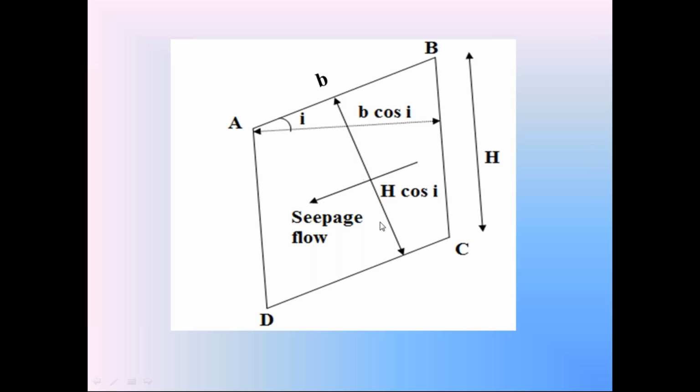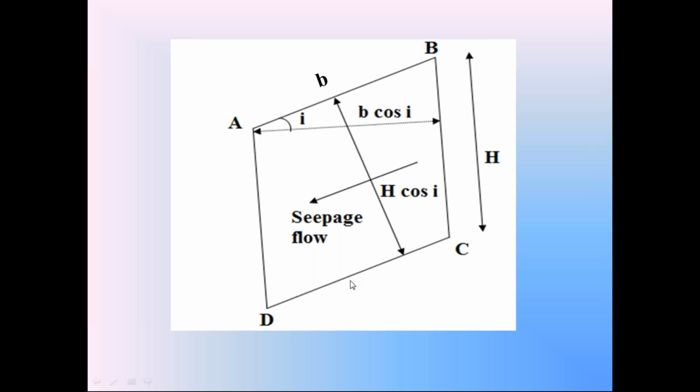We know that this height of the soil prism perpendicular to direction of seepage flow is h into cos i. Already in the stability analysis of cohesionless soil slope, we discussed this height of the soil prism perpendicular to direction of seepage flow, that is h cos i.